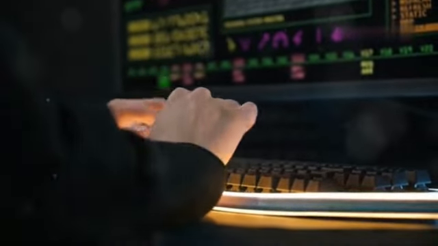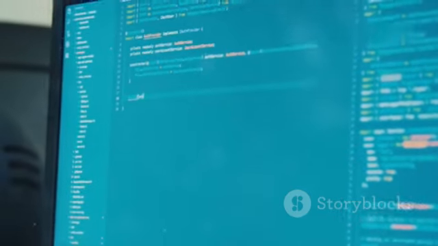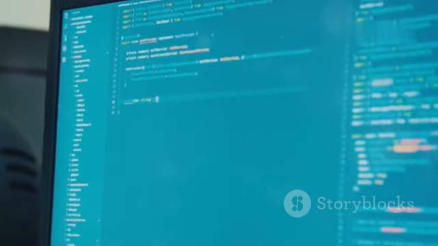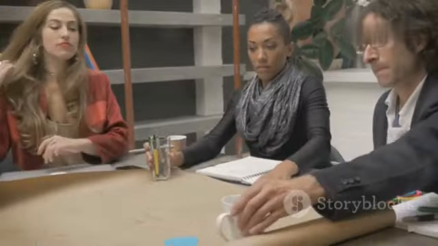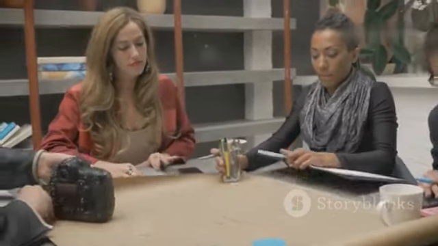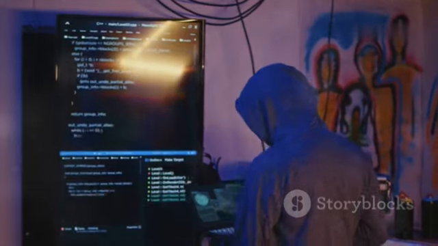a lot easier. Now let's talk programming. While you don't need to be a coding wizard, understanding the basics of languages like Python can be a game changer. But perhaps the most important prerequisite is the right mindset. Ethical hacking is all about responsibility.